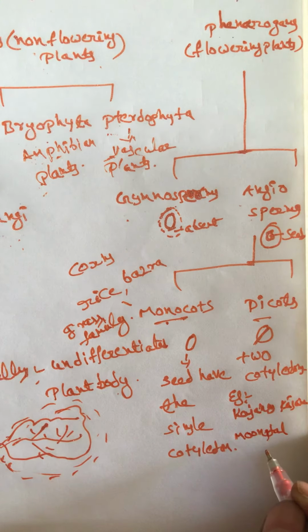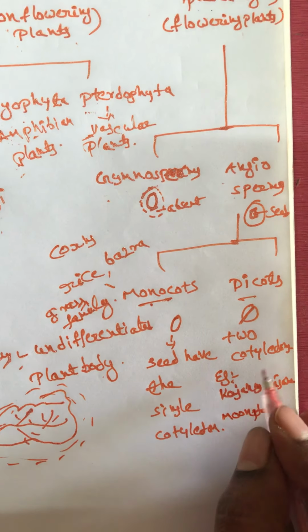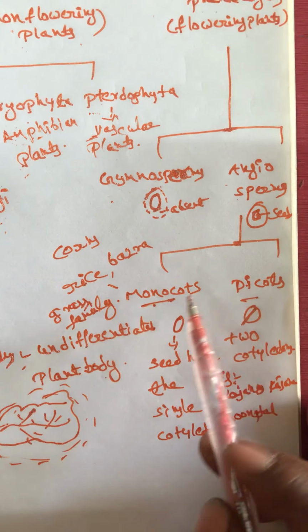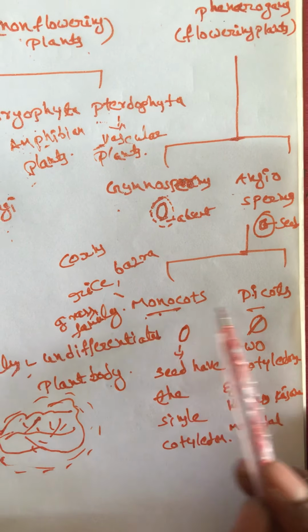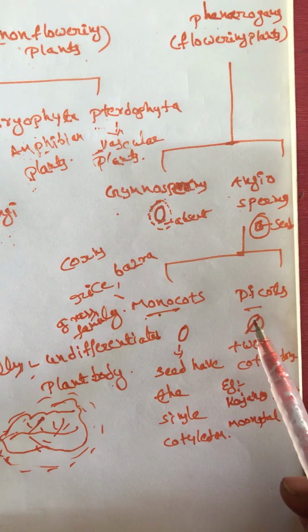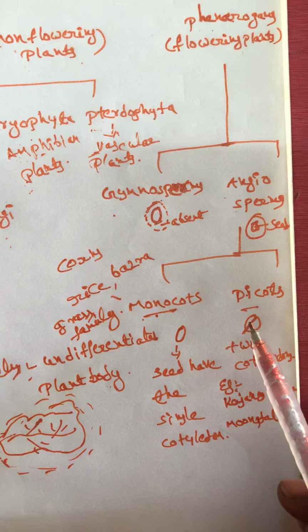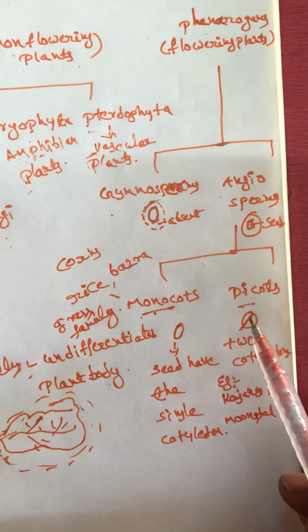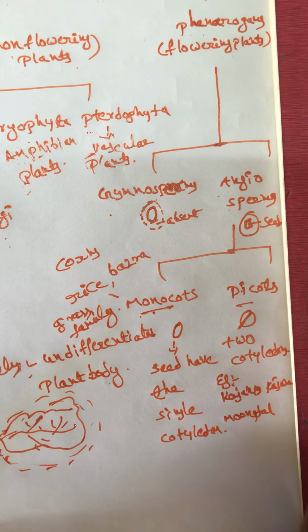These are all examples for the dicots. Except the Gramineae family, all the remaining are dicots. Okay, this is about plant kingdom classification.